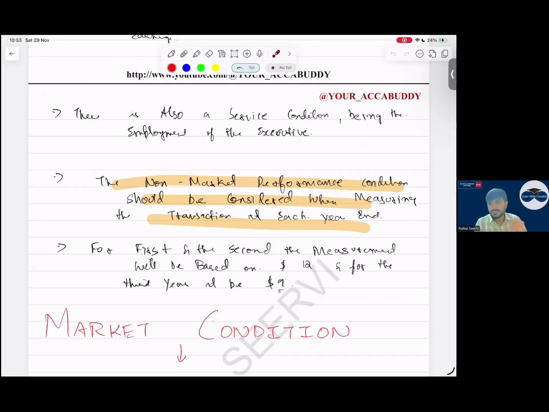If I am a principal and agent, when we use the concept of principal and agent, I only use this to calculate the amount of revenue. Do I calculate this to recognize the revenue? No. Consignment arrangement is based on what? Consignment arrangement is based on when should you recognize the revenue.